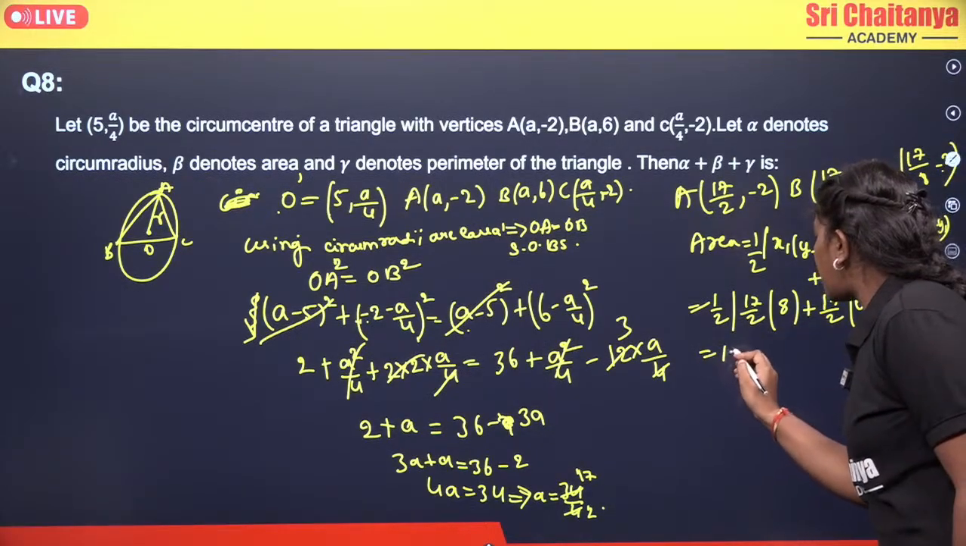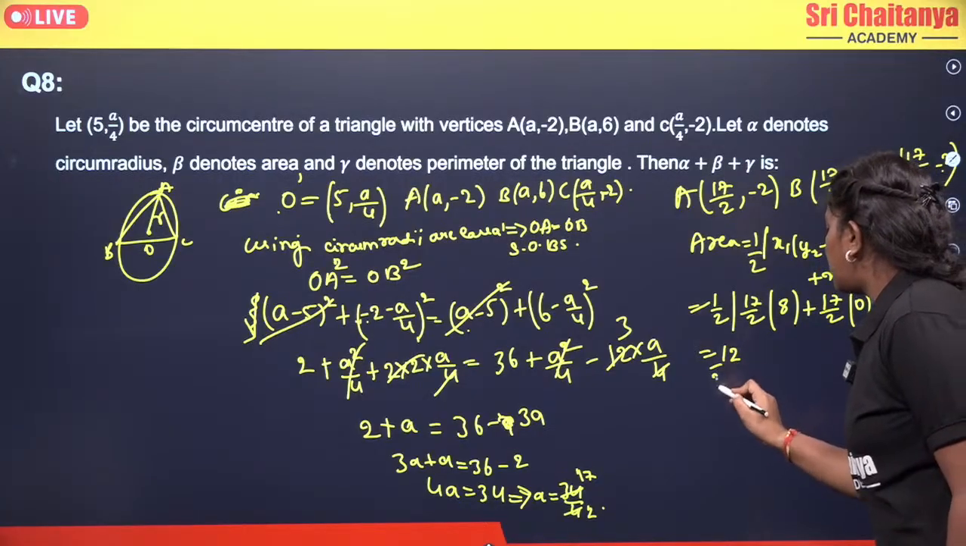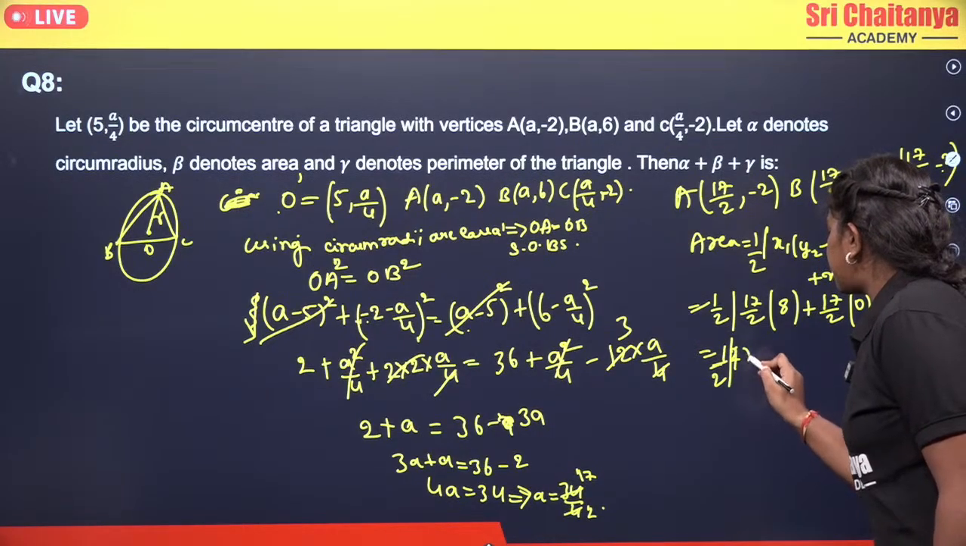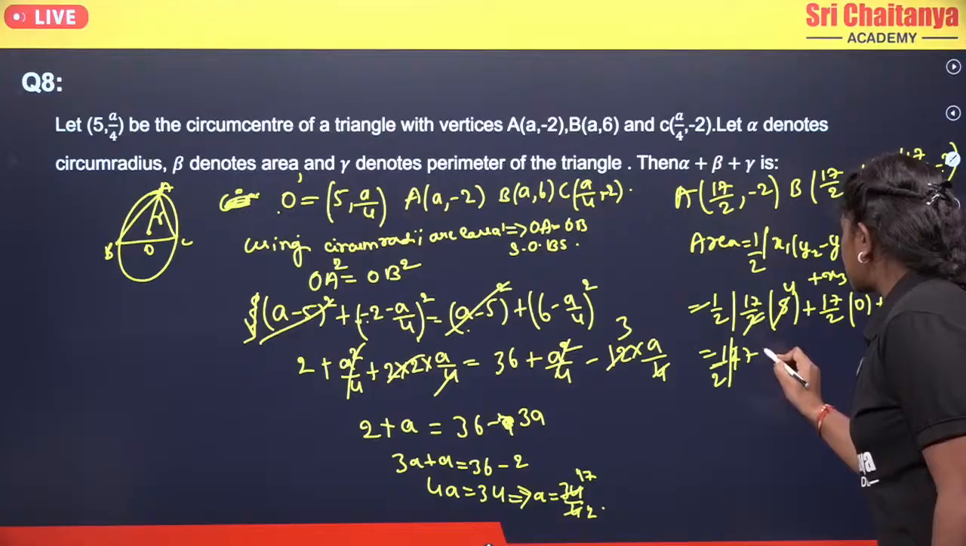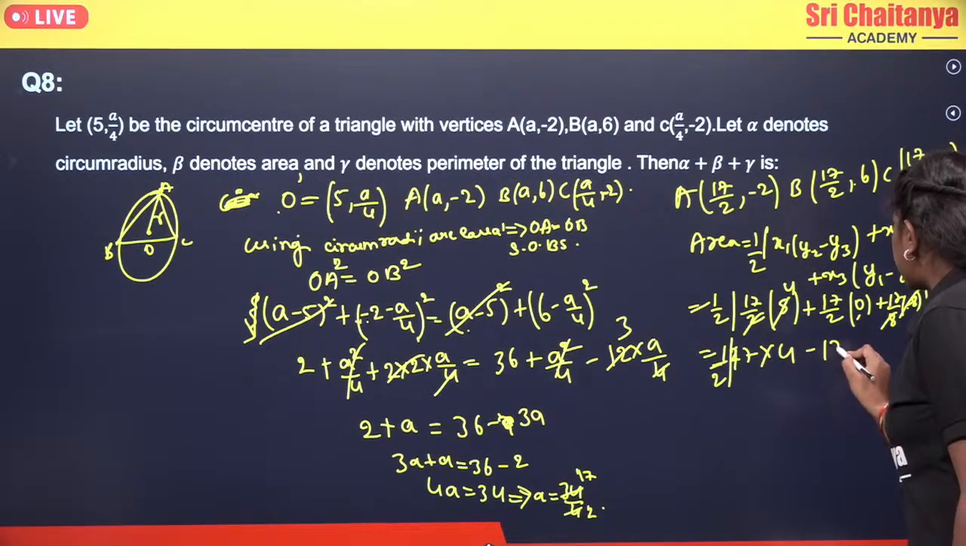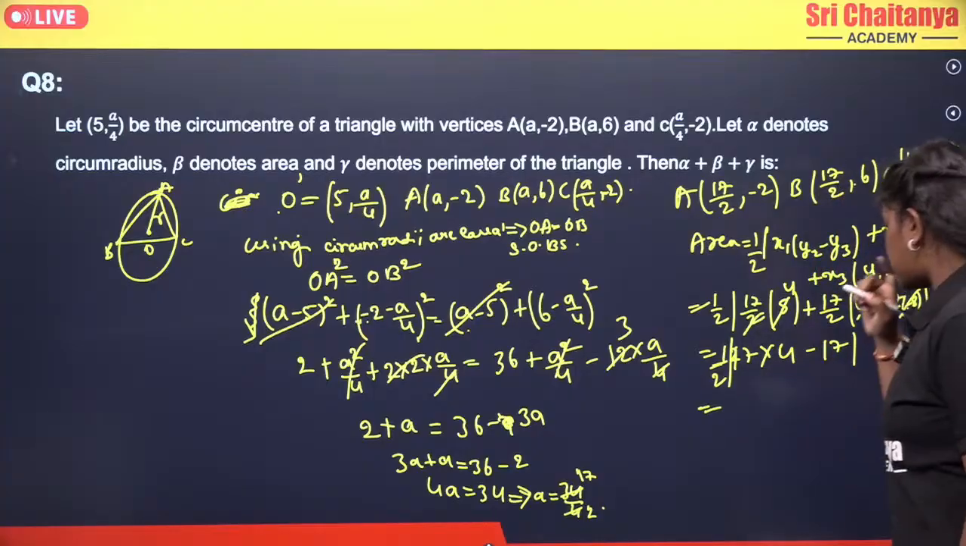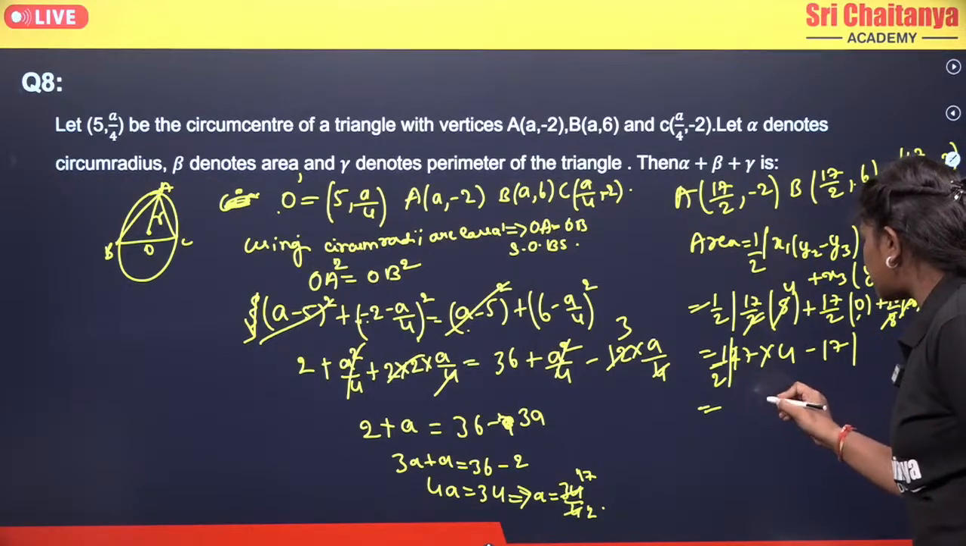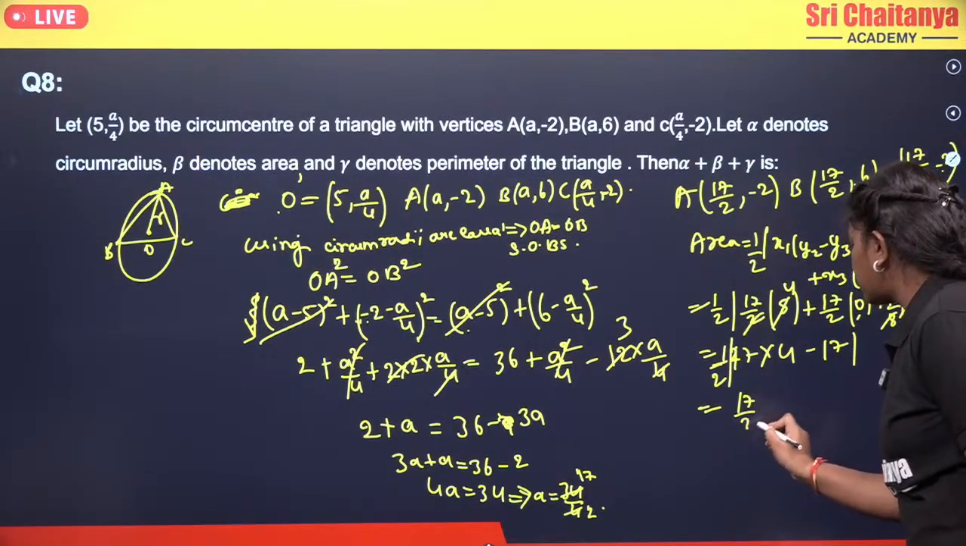So here it will become half, half modulus of 17, and 2 will cancel 4 times, 17 into 4, and it will become complete 0 and minus 17. So that becomes 17, you can take common, 17 by 2 into 3.